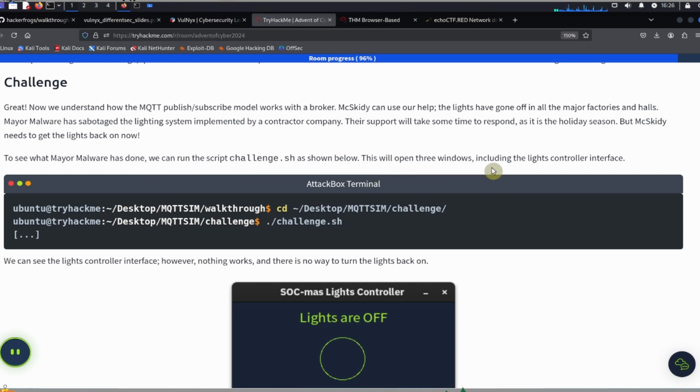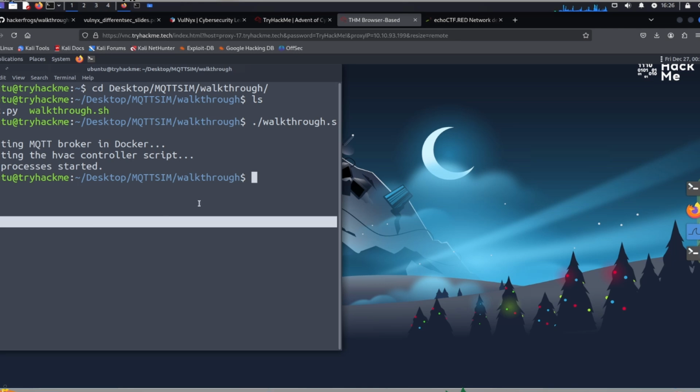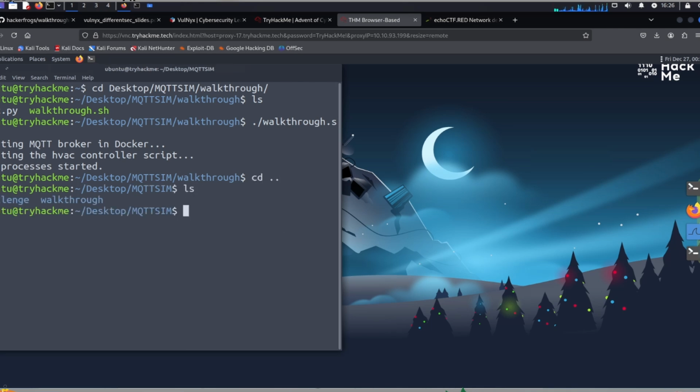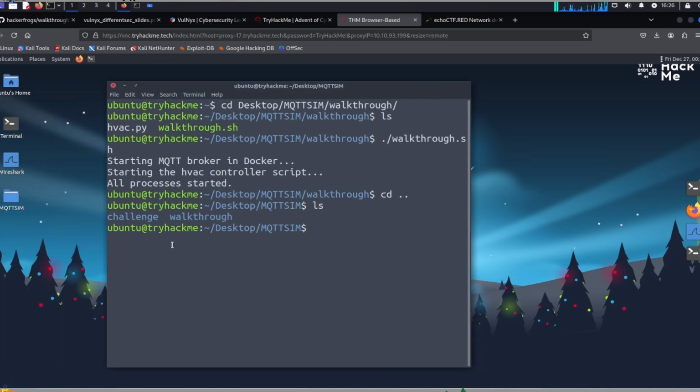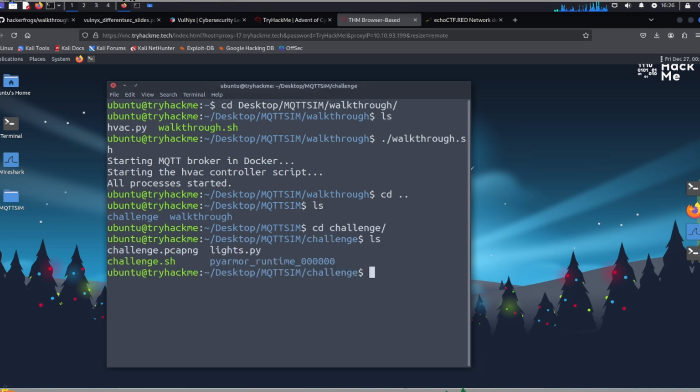This will open 3 windows, including the light controller interface. Okay, so we need to go into the desktop MQTT sim challenge directory. So let's do that. Over here, we're going to move from the desktop MQTT sim walkthroughs directory. We're going to cd .. to move backwards. And we see that there's the challenge directory over here. Let me pull this over here. Okay, there's a challenge directory here. We're going to cd challenge. And we see in here there are a bunch of different files.